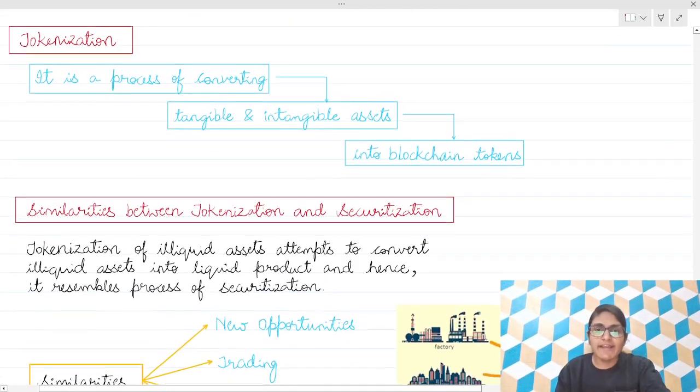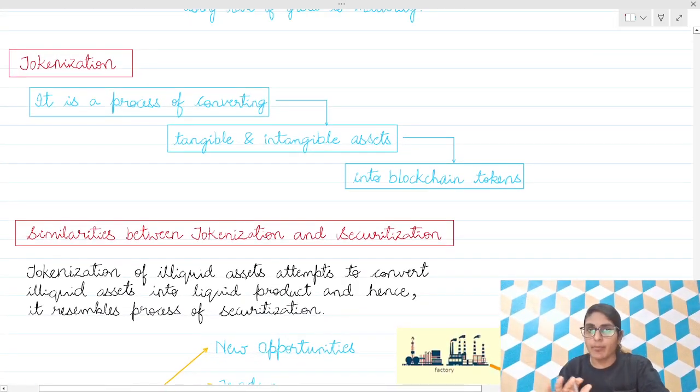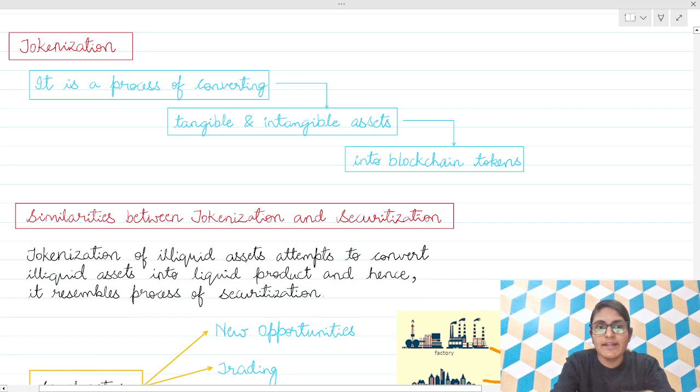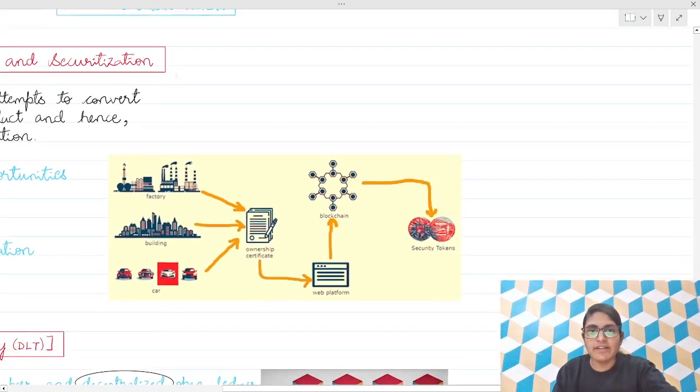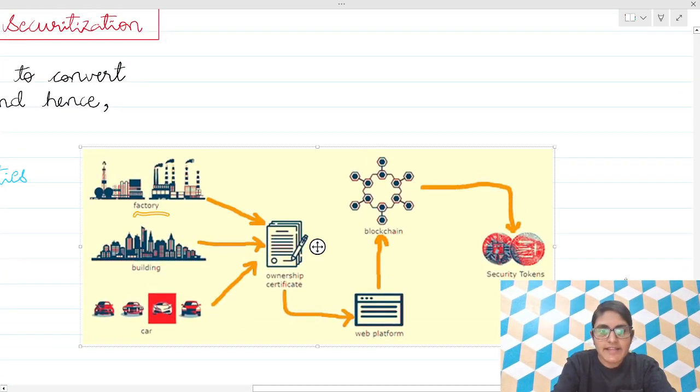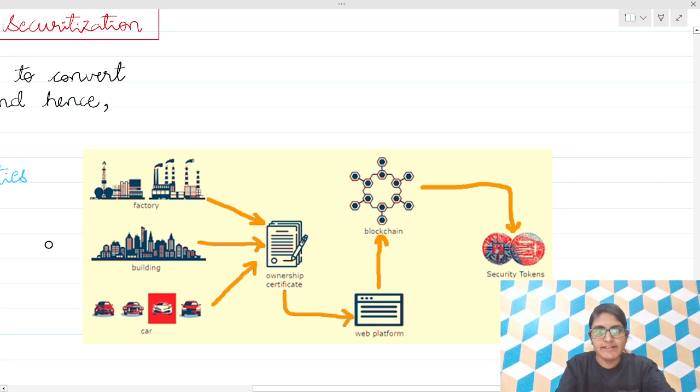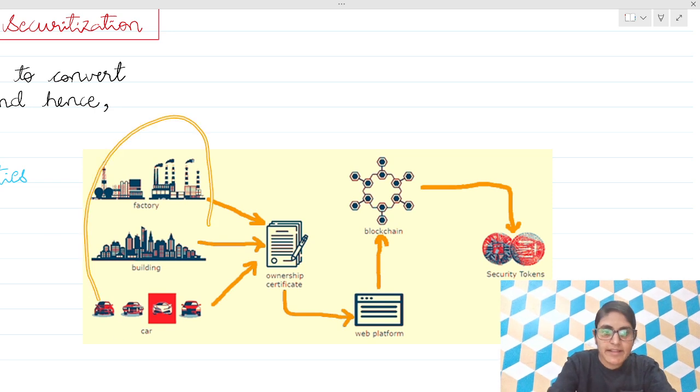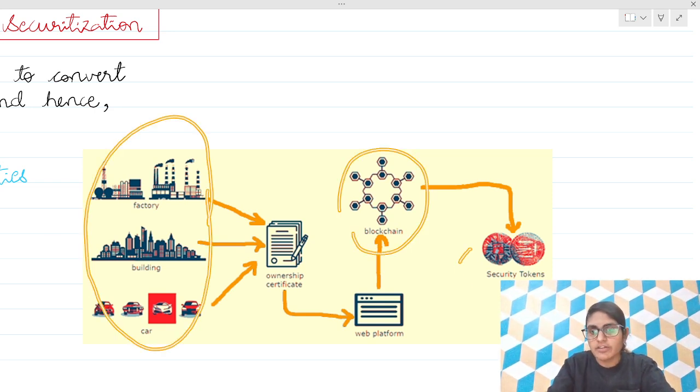Next, tokenization, an important concept. Tokenization is the process of converting tangible and intangible assets into blockchain tokens. Here I have given an example only of tangible, but even intangible assets can be converted into blockchain tokens.